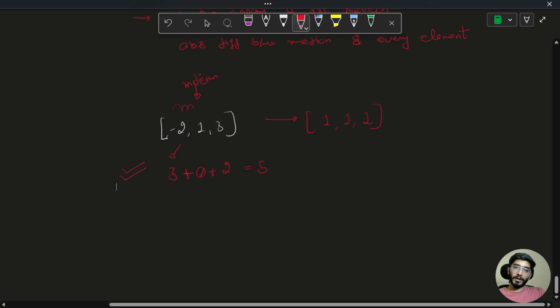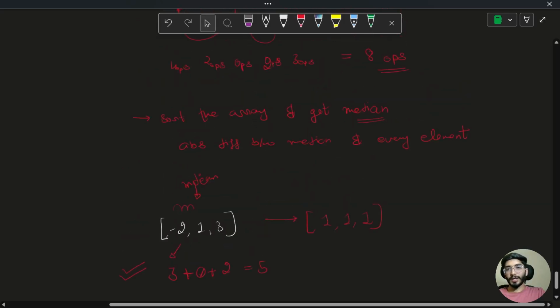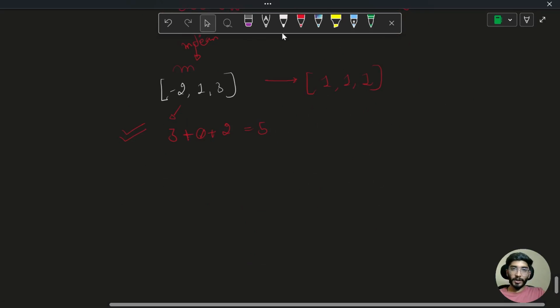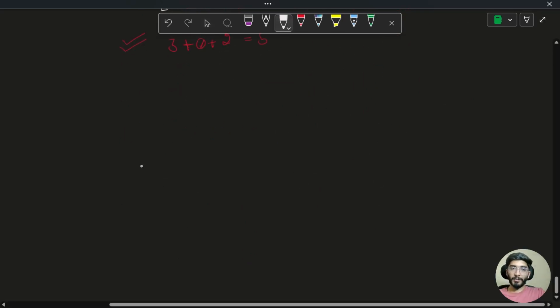But the other constraint is you have to sort the array and get the median. So sorting all the subarrays and trying all the possibilities is going to give you TLE. So we'll see how we can achieve the same thing in a lesser amount of time.